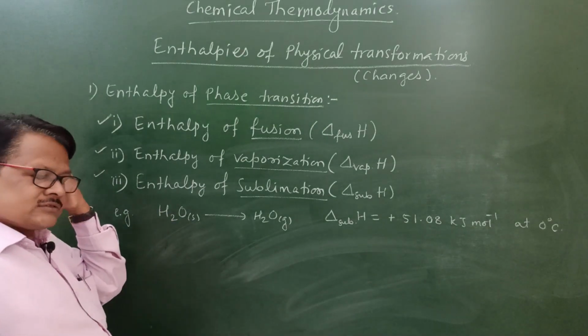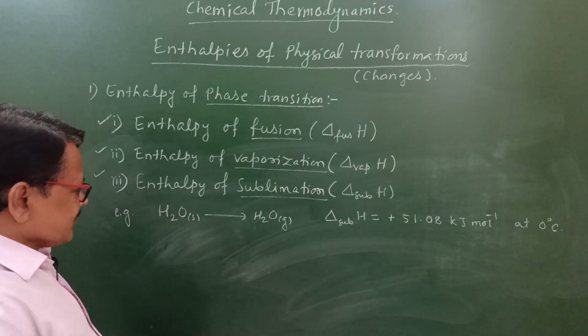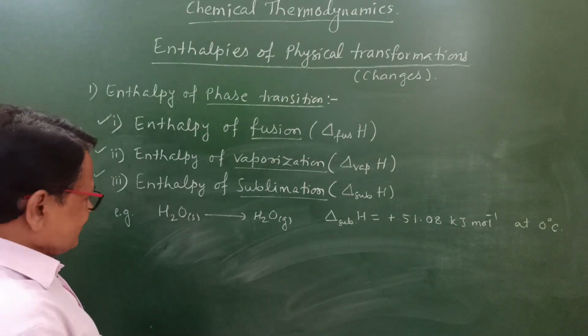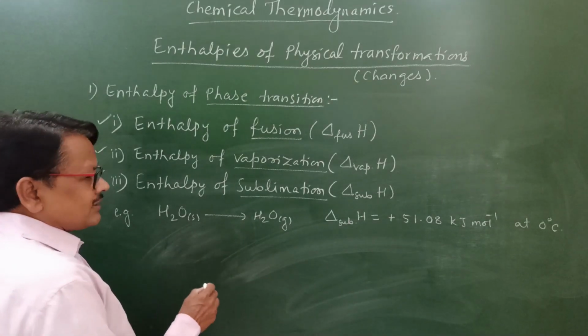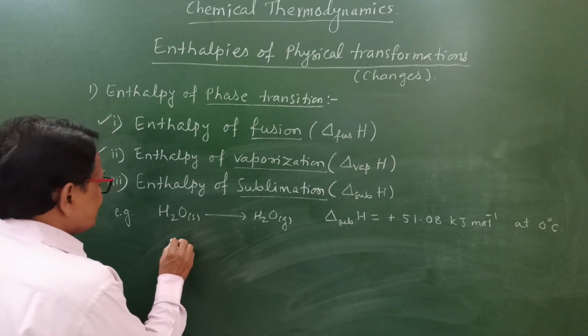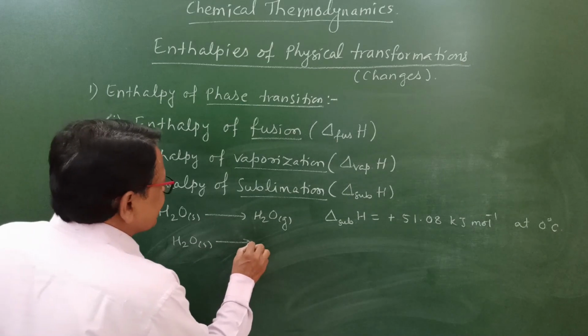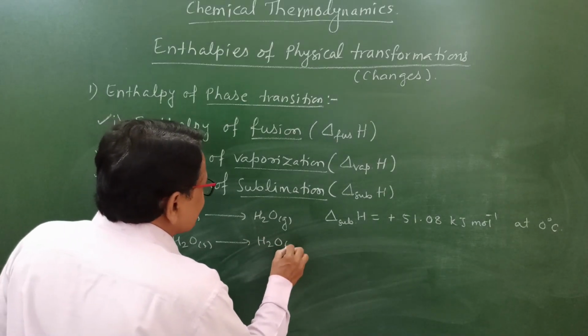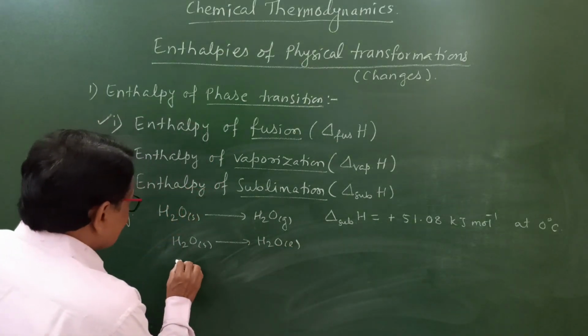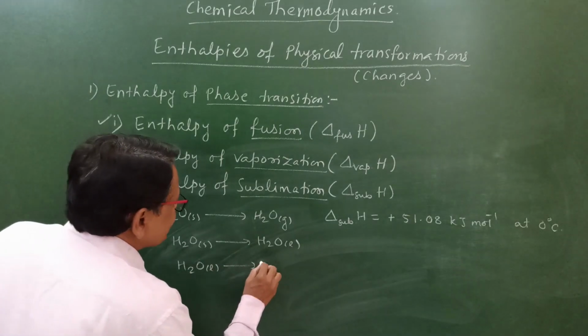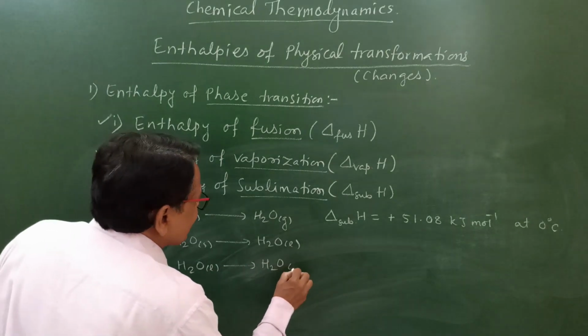And as I have just told you, this enthalpy of sublimation takes place in 2 steps. First of all, enthalpy of fusion, means H2O solid gets converted into H2O liquid, and enthalpy of vaporization, H2O liquid gets converted into H2O gas.